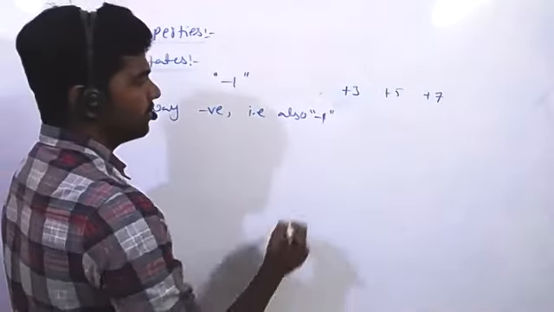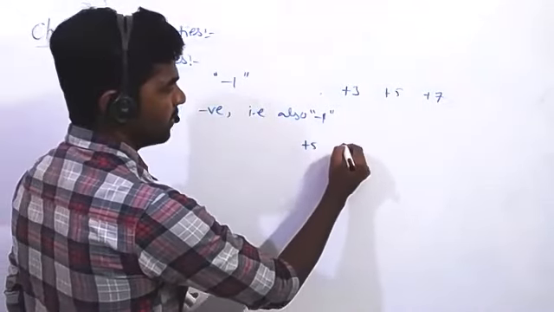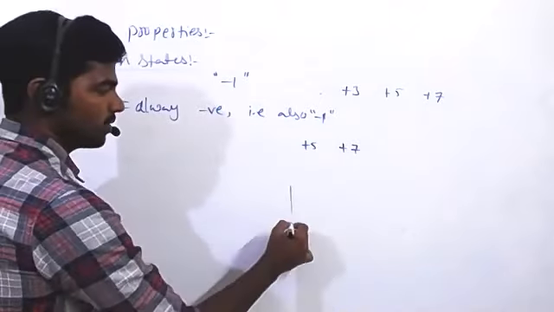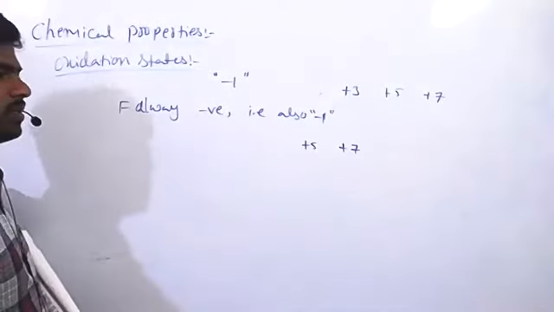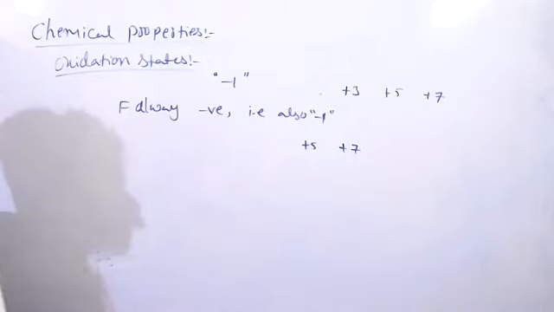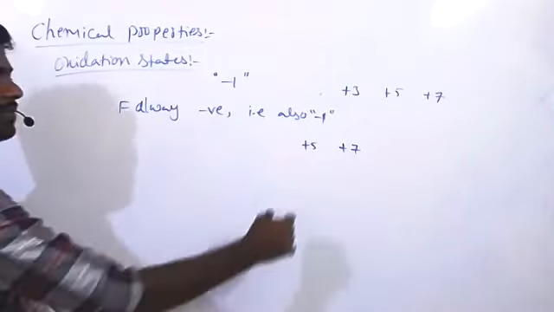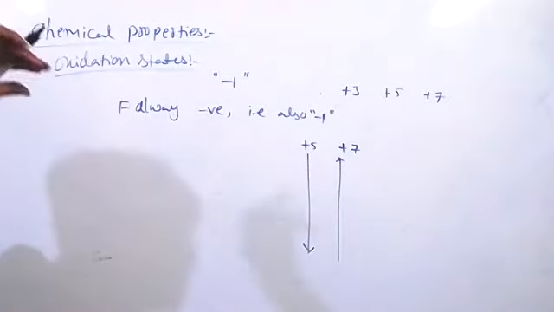So we need to discuss the +5 state and +7 oxidation state. +5 oxidation state stability down the group increases, +7 oxidation state stability down the group decreases. We know that is because of which effect?